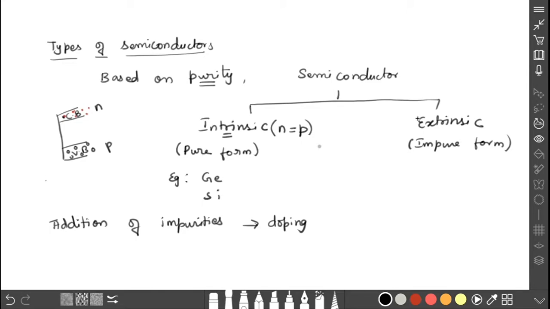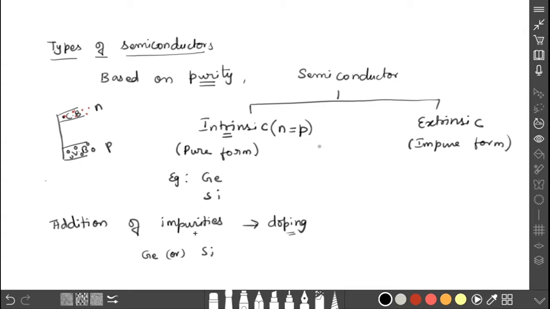When we come to the extrinsic semiconductor, this doping we are doing. What is meant by doping? Addition of impurities. Here the main parent atom is germanium or silicon. If you add any impurities to it, it becomes an impure semiconductor, and that impure form is called an extrinsic semiconductor.